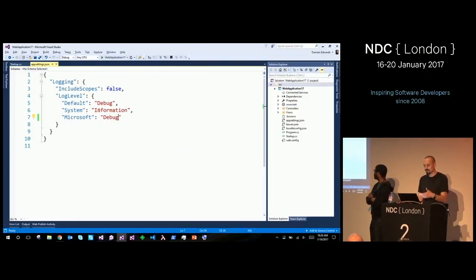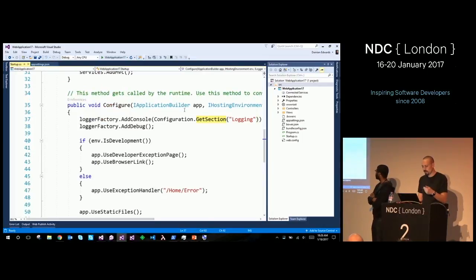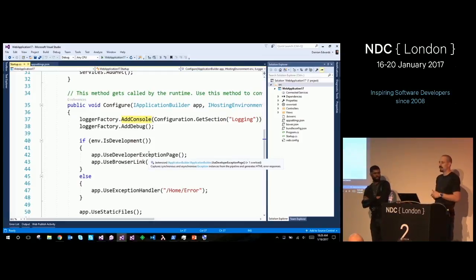Now, this file-driven config for logging, right now we only support that for the console logger, but we have a bug logged, and we intend to extend that support to more logger providers because, frankly, it'd be really nice to be able to have Application Insights logging, for example.